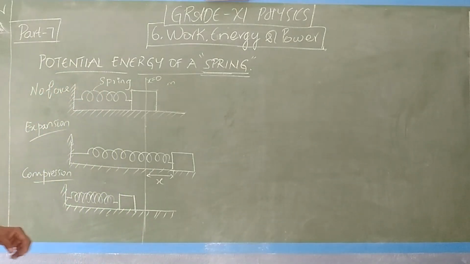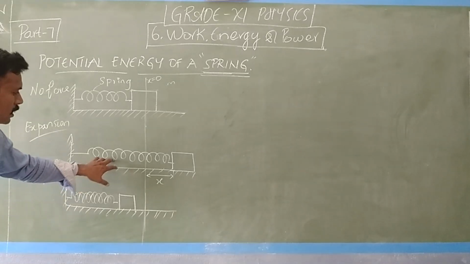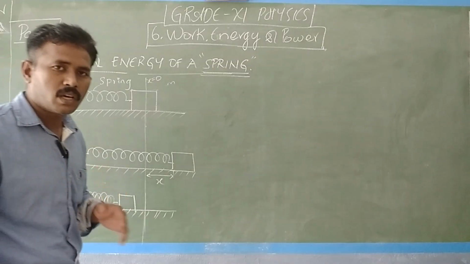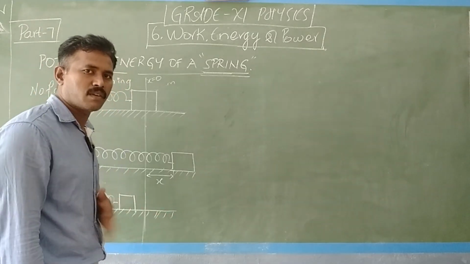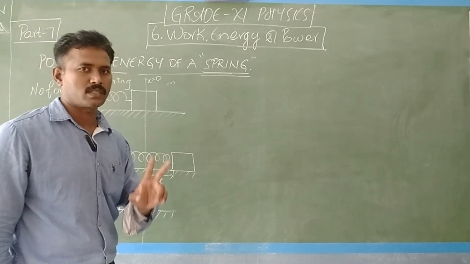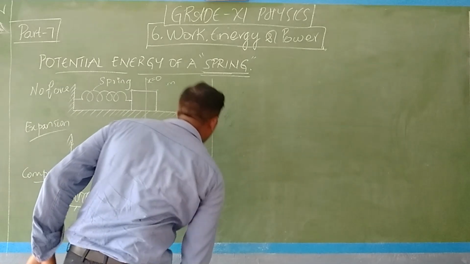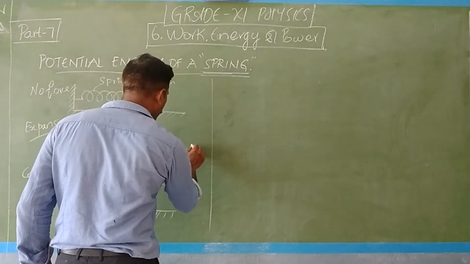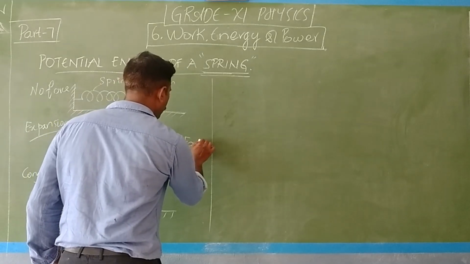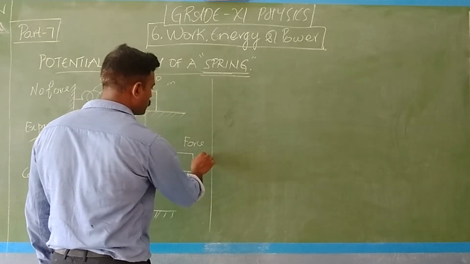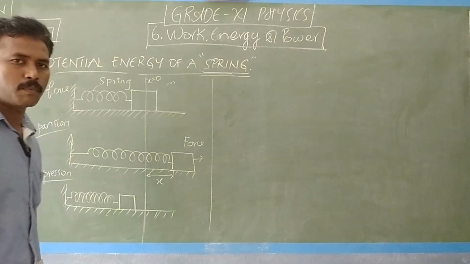Draw the diagram very carefully and listen to it. You see how the spring is expanded and how it is compressed. We are giving an external force, and with that force I expand it and compress it. We are going to study the two cases. What is the law behind it? When it is expanded by giving some force F, I am pulling it, so some force is being given for pulling it.